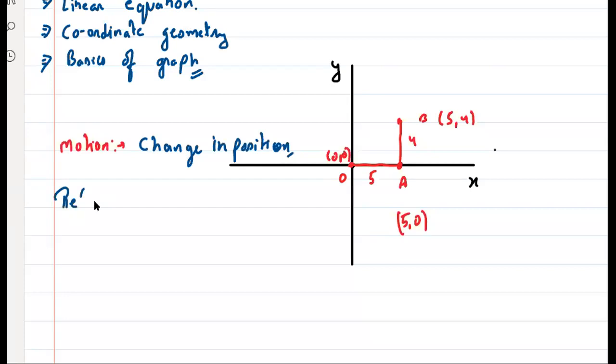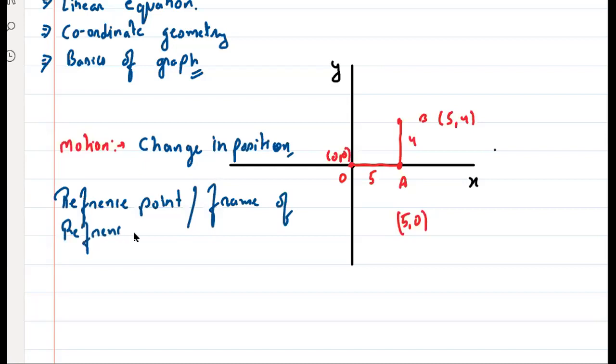Reference point, or we call it a frame of reference. And the second thing is what? Time. Clear? So I can say motion is change in position with respect to time and frame of reference. Did everyone understand? Think about it. That is the correct definition of motion.